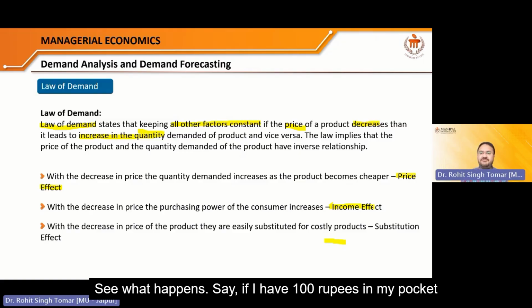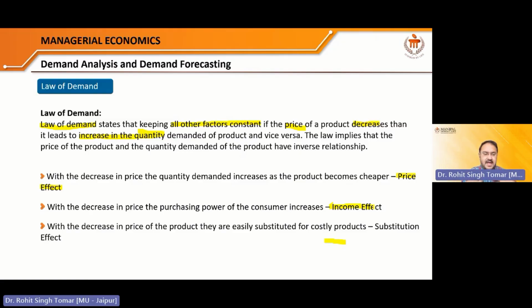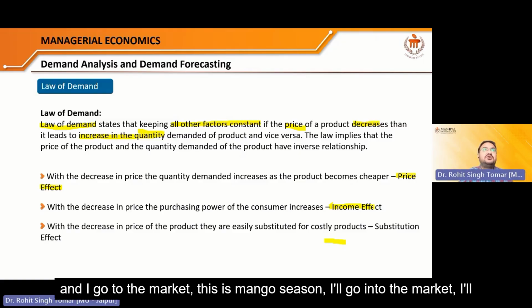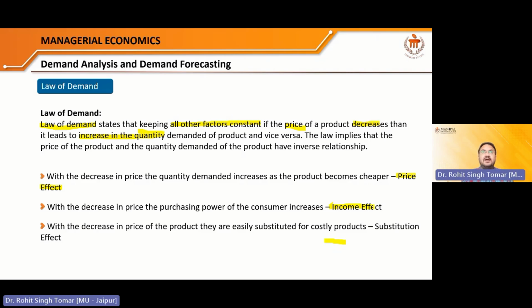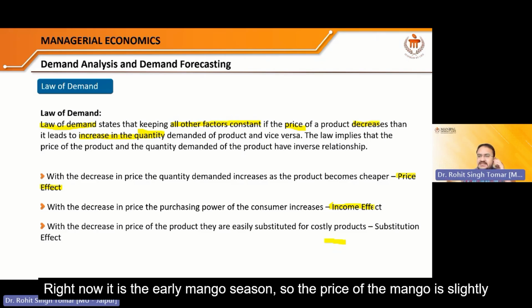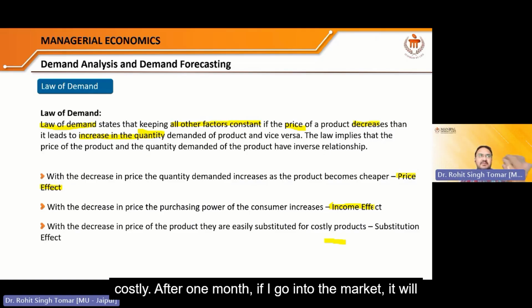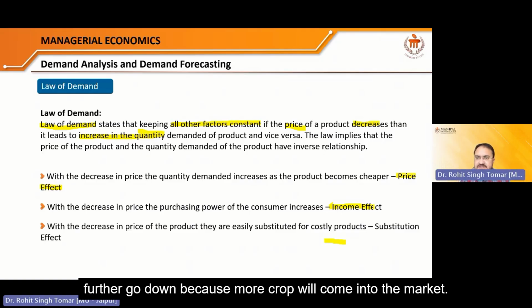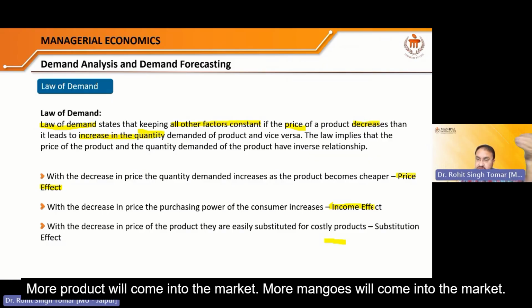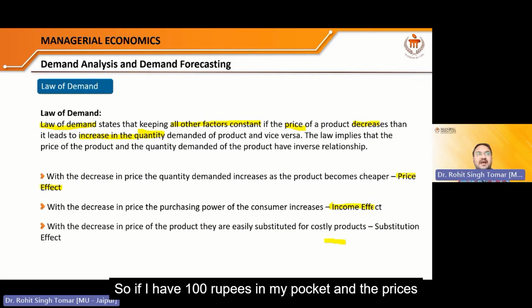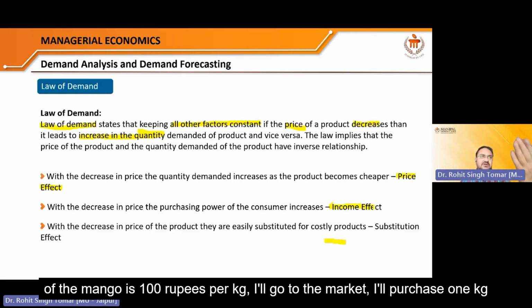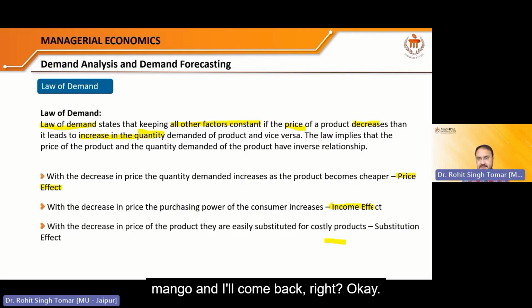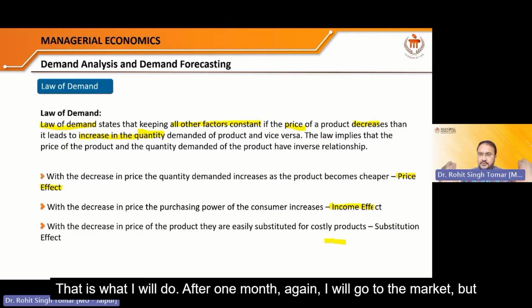See what happens. Say I have 100 rupees in my pocket and I go to the market. This is mango season, so I'll purchase mangoes, right? Right now it is the early mango season, so the price of the mango is slightly costly. After 1 month, if I go into the market, it will go down further because more crop, more product, more mangoes will come into the market. So if I have 100 rupees and the price of the mango is 100 rupees per kg, I'll purchase 1 kg mango and come back, right? That is what I will do.